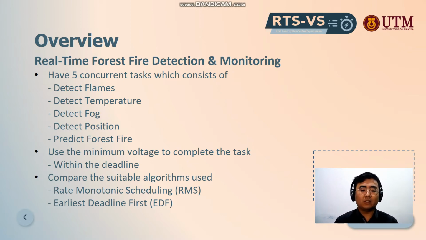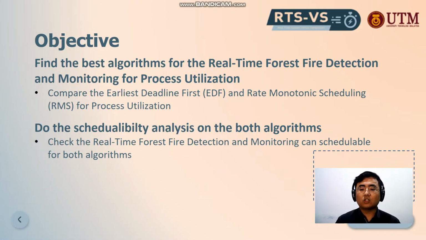So we compare two suitable algorithms: one is rate monotonic scheduling and the second is earliest deadline first. The objective of our project is to find the best algorithm by comparing EDF and RMS for processor utilization. Before we can prove that, we must do the scalability analysis on both algorithms.